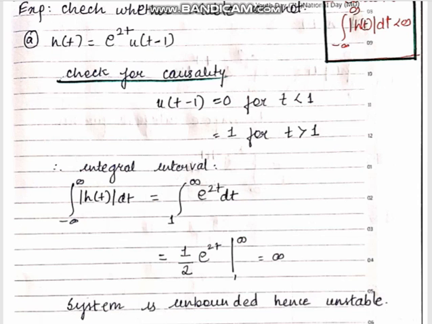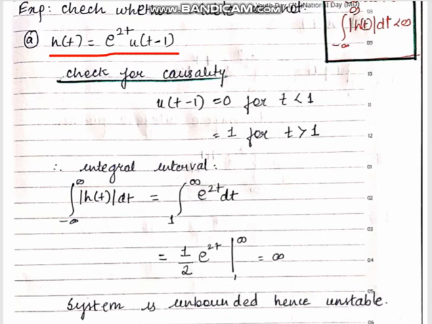Now we will see some numericals on stability. Here you are asked to check whether the system is stable or not. That means you will check this parameter: the integral from minus infinity to infinity of the absolute value of h of t dt. If it is less than infinity, then the system is stable, otherwise it is unstable. Your required parameter is the impulse response, and it is given in the question.